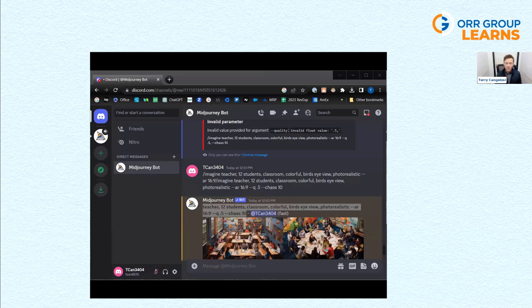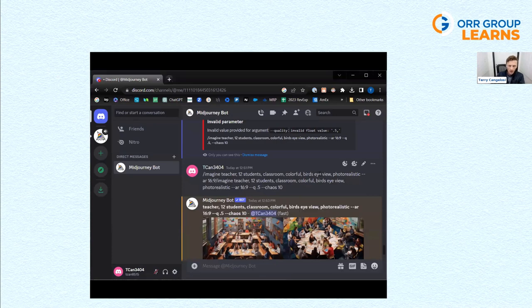So unlike other AI platforms, Midjourney is actually done through Discord. So you have to set up an account through Midjourney and also one through Discord. And that's what it uses to generate the images. Oh, thank you, Kiana, for that information. That's really interesting if Adobe's picking up on this too.